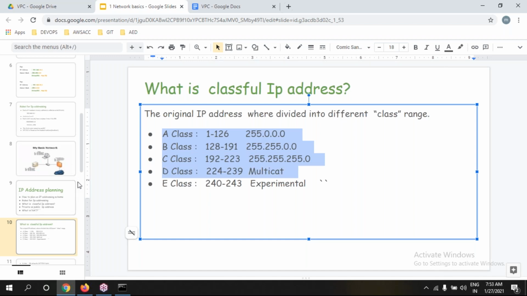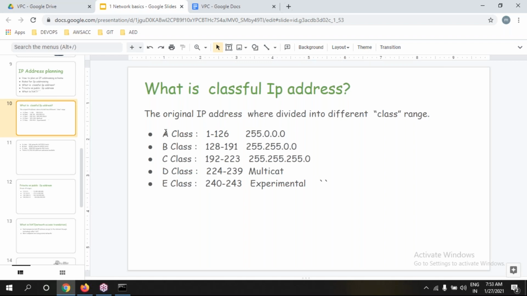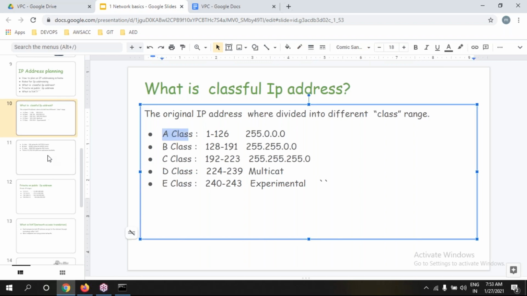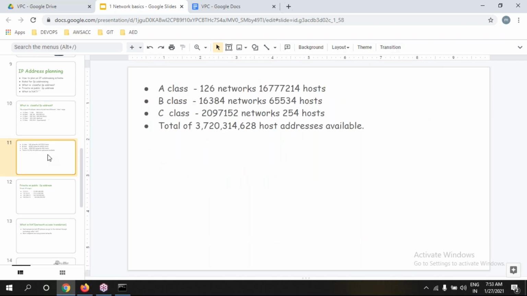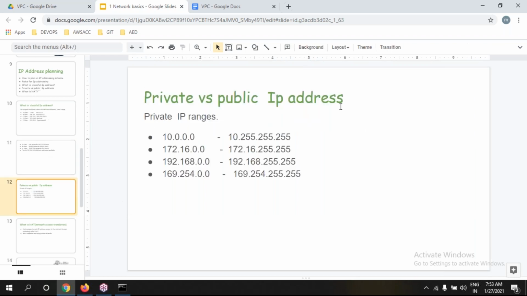If you want to get customized IPs, there are class A and class B. Now, what is private versus public IP?